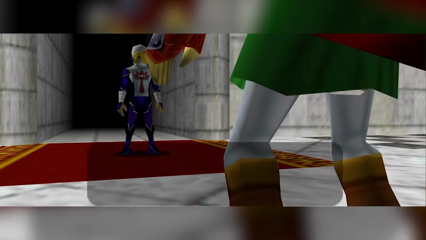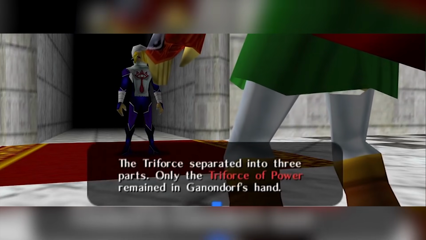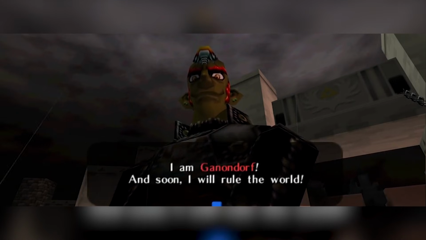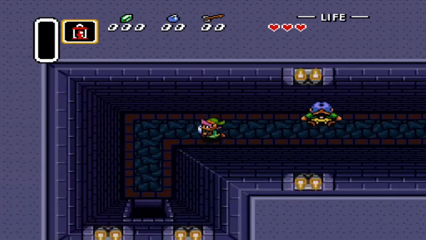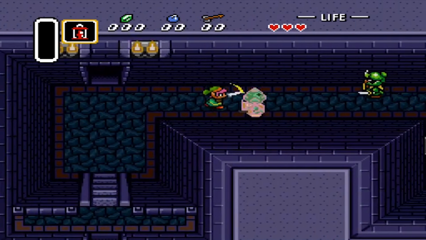At the end of the day, the simple fact is this: if Ganon had actually made his wish, Link would be dead, Zelda would be dead, Ganon would rule the world, and there wouldn't be a game to play. But there is a game to play, so we know Ganon never made his wish.